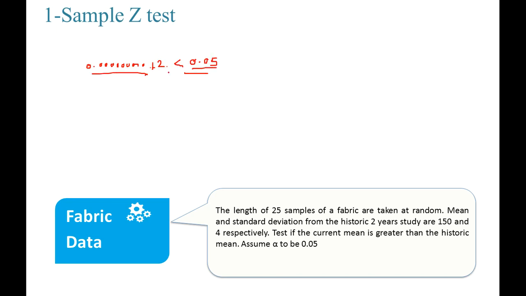So if it is less than 0.05, we say p low, null go, and that is why we go with the alternate hypothesis.